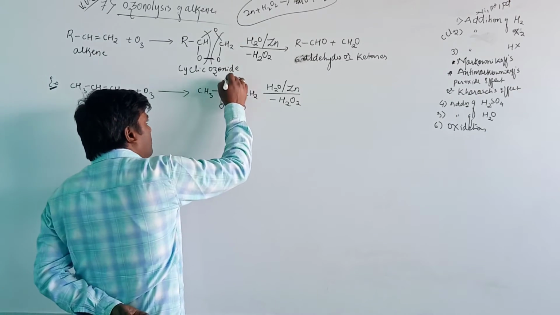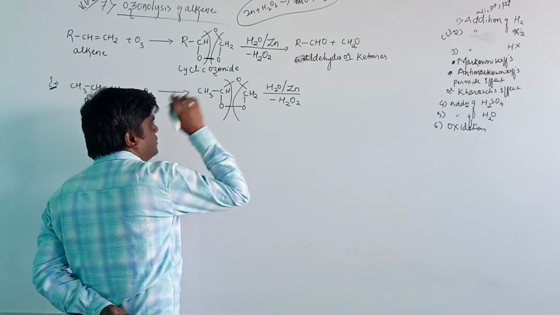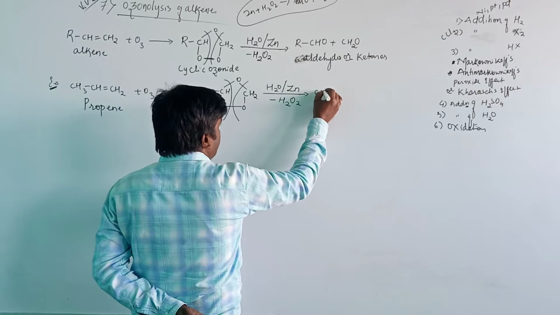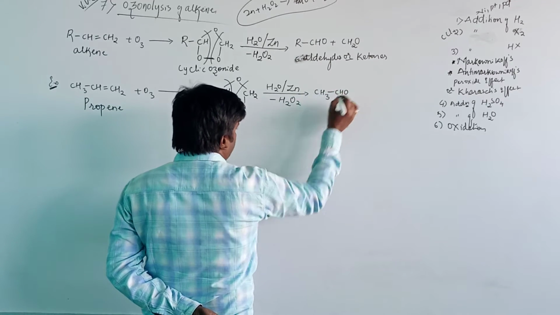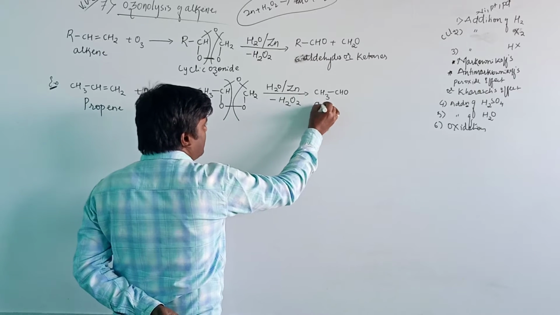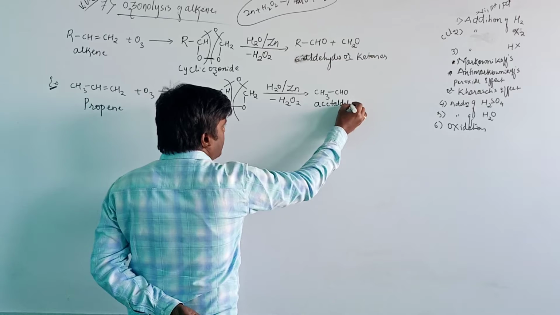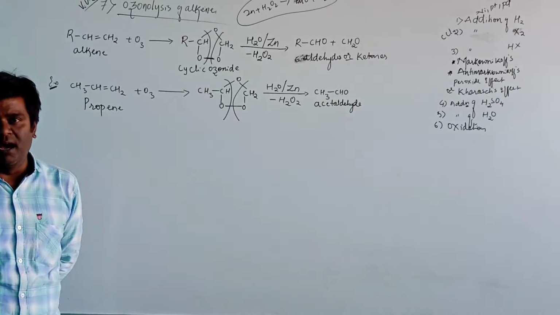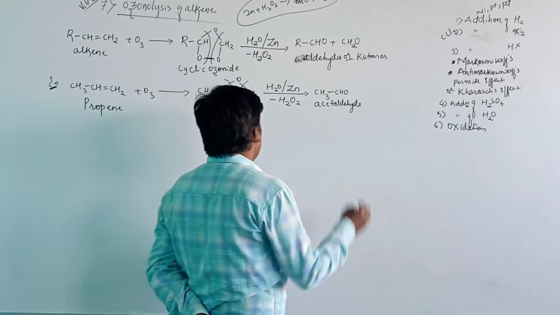Here, on breakdown, one oxygen will be added to this carbon atom and another oxygen will be added to this carbon atom. Then it will produce CH3CHO. That compound is acetaldehyde. The common name is acetaldehyde and the IUPAC name is ethanal.